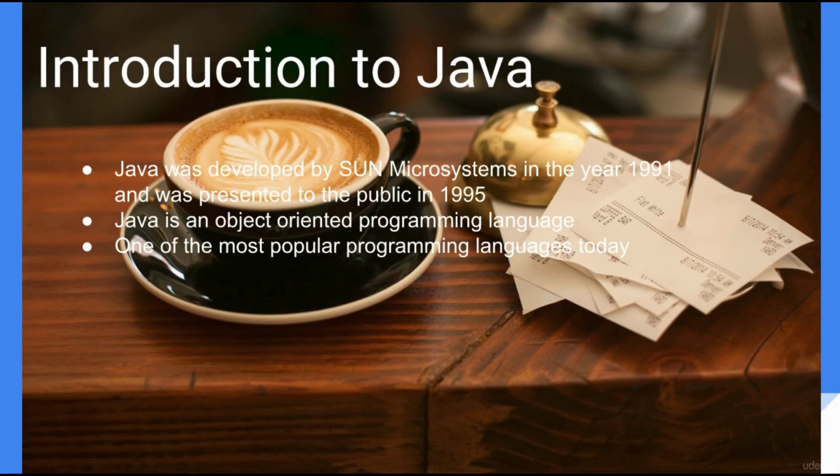Okay, let's do a small introduction to Java. Java was developed by Sun Microsystems in 1991 and was presented to the public in 1995. It is an object-oriented programming language and one of the most popular programming languages today.